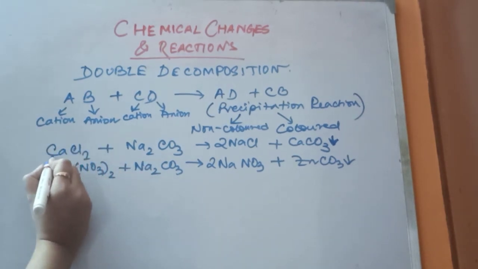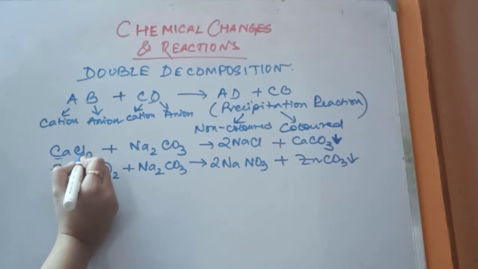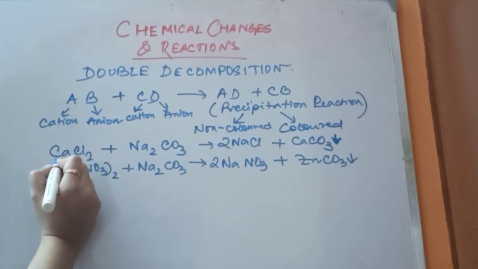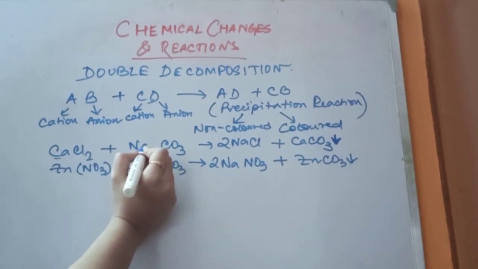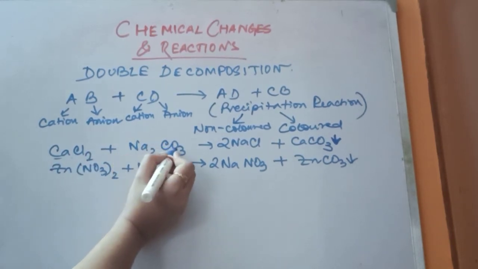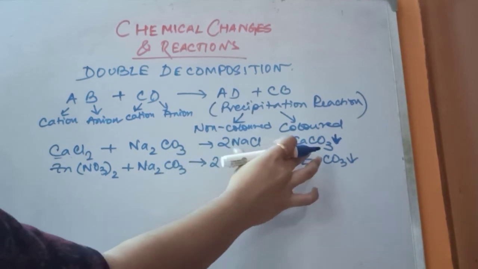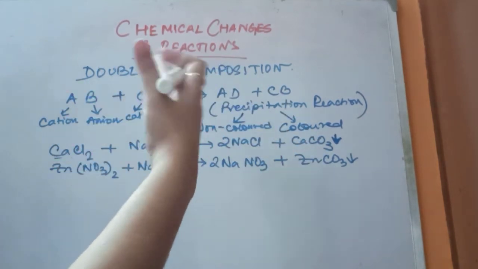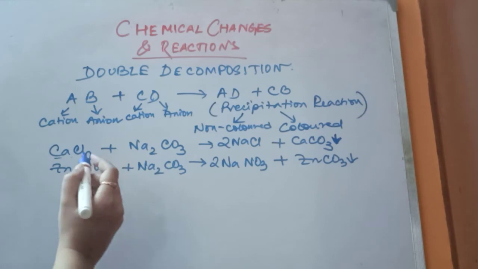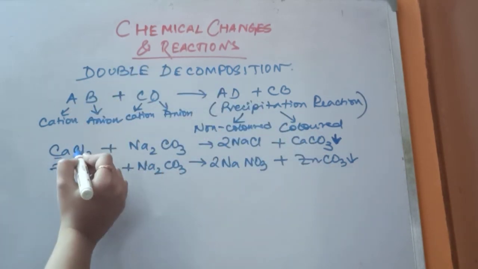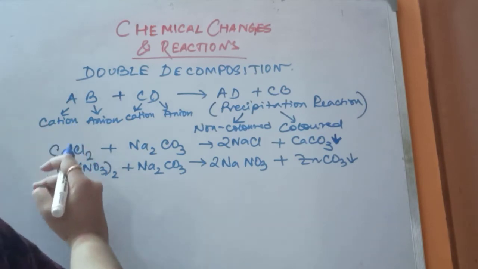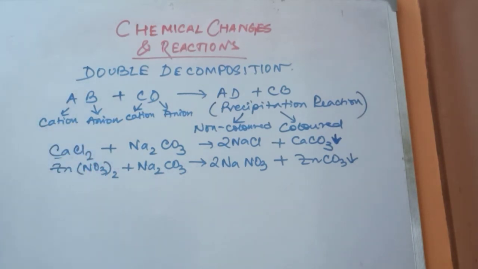In calcium chloride, calcium was the cation, chloride was the anion. In sodium carbonate, sodium was the cation and carbonate was the anion. In the products, the exchange of radicals took place. See, calcium now combines with carbonate and sodium now combines with Cl. In all these reactions, you will see the same variations.